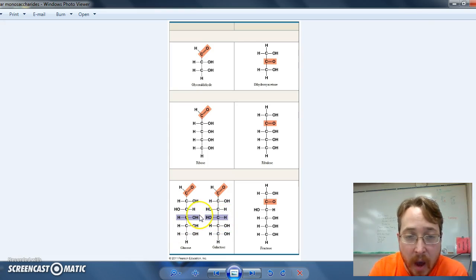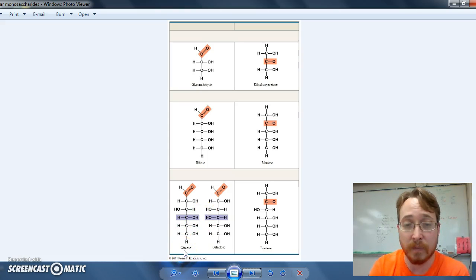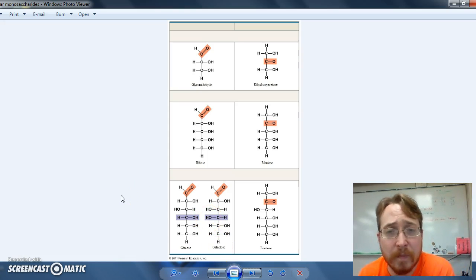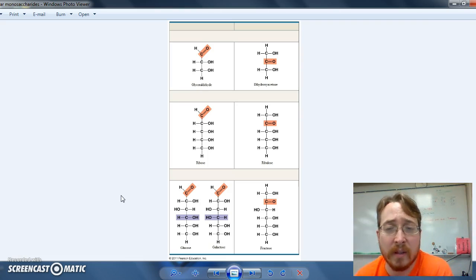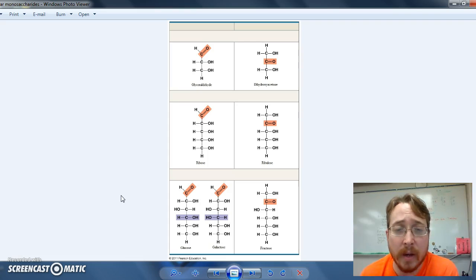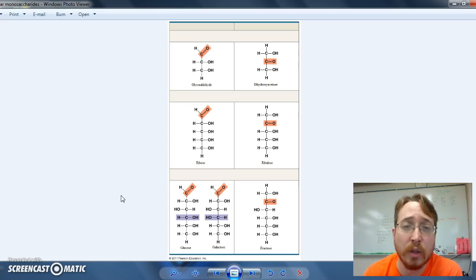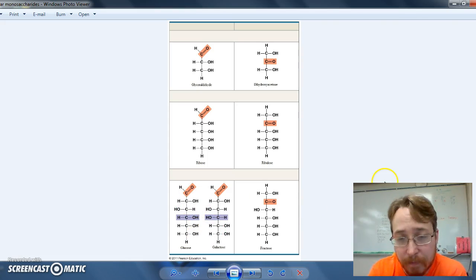If we have the hydroxyl group on one side, we can get glucose, which is our primary sugar for respiration. And if we have the hydroxyl on the other side, we get galactose, and a different sugar altogether. And so the properties and chemical qualities of these monosaccharides is dependent on the orientation of their double-bound carbon and oxygen, as well as the arrangement of their hydroxyl groups.